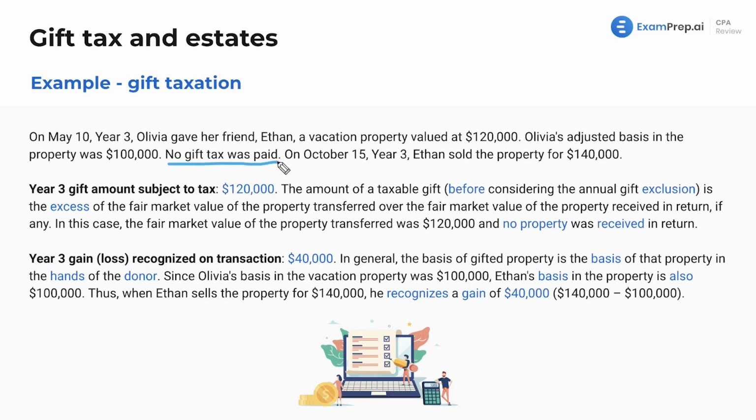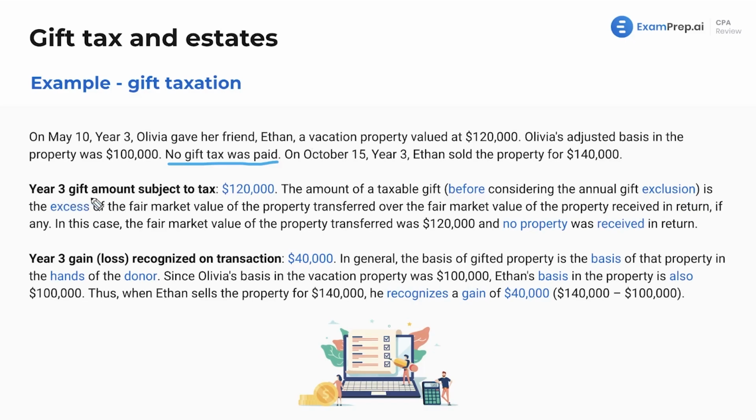You're going to see this a lot, and what does that really mean? It just means, well, if we had paid any gift tax, it's kind of like withholding from your income, reducing your tax owed, something like that. That's kind of the same point. Or estimated tax payments, that's also kind of the same concept. On October 15th, year 3, Ethan sold the property for $140,000. Guess he didn't appreciate the gift, just wanted to get that out of there.